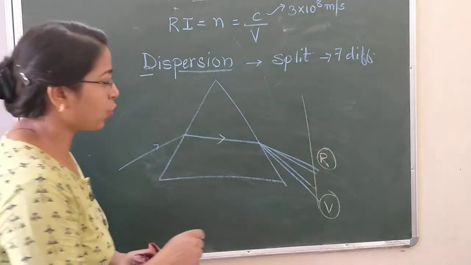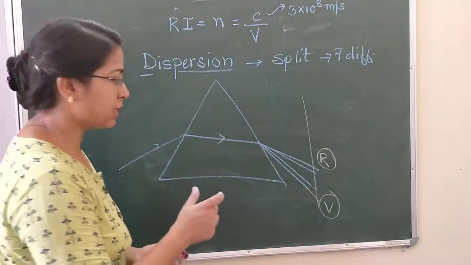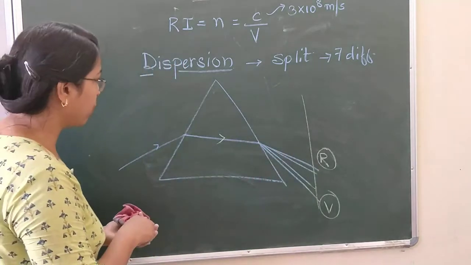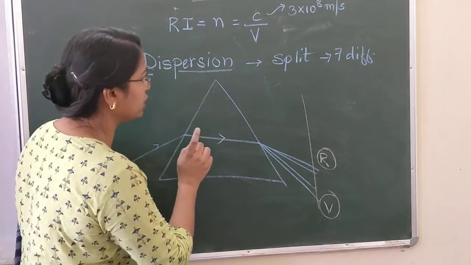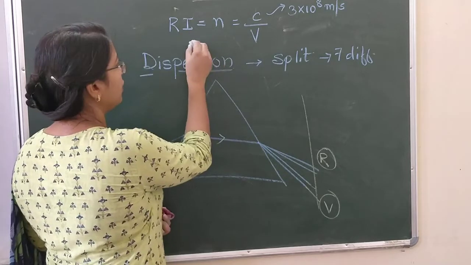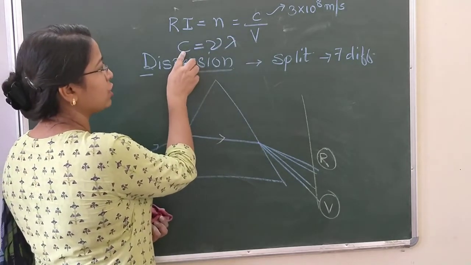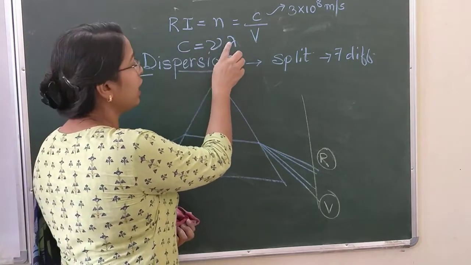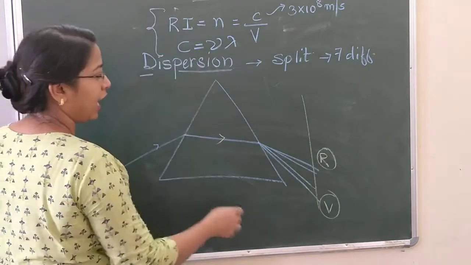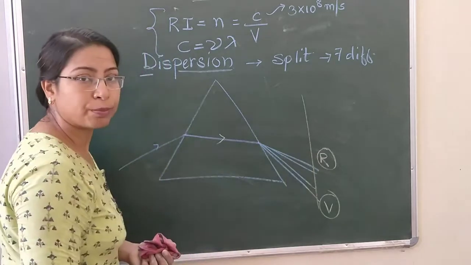Now the question arises, why is violet at the bottom and red at the top? What makes violet be at the bottom and red be at the top? Let's focus on these things one by one, and we are going to make use of this equation, that is c = nu lambda. c is the velocity of light, nu is frequency, and lambda is the wavelength of the light. We will make use of these two concepts here, and we are going to explain why violet is at the bottom and red is at the top, right?